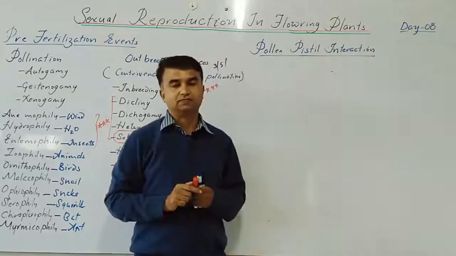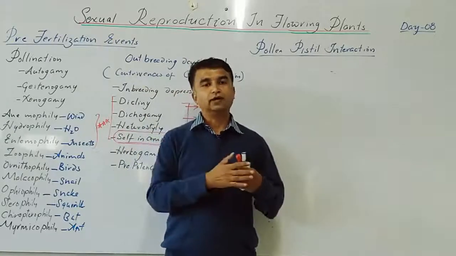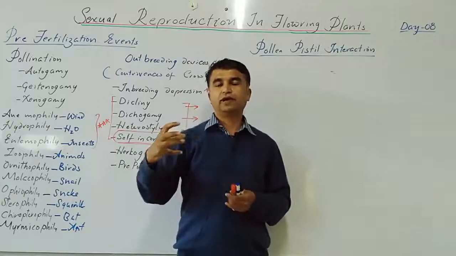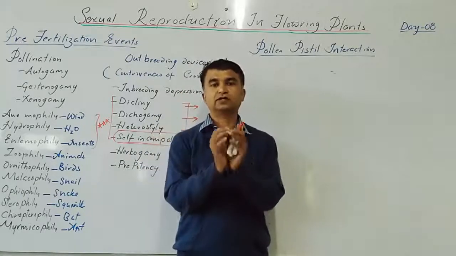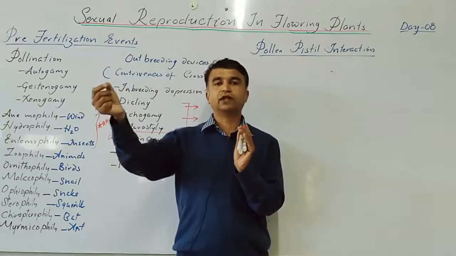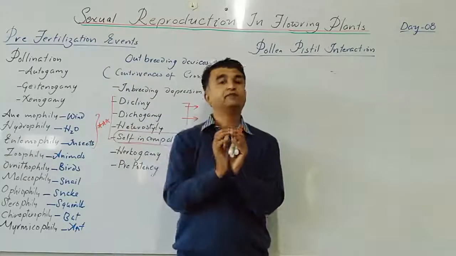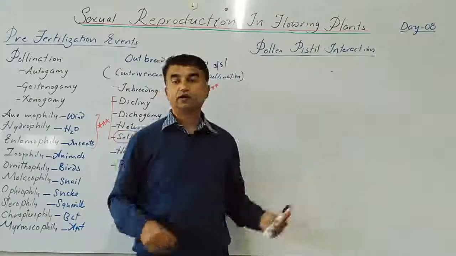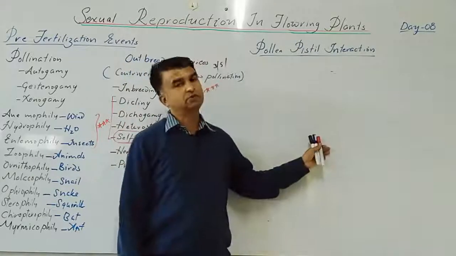Now the next mechanism. If you take any species from the plant kingdom, the female gametophyte or the female gamete is present inside the female reproductive part and the male gametes are very, very small. The male gamete has to be brought near to the female gamete. The mechanism is very elaborate. We are targeting only the flowering plants, angiosperms.